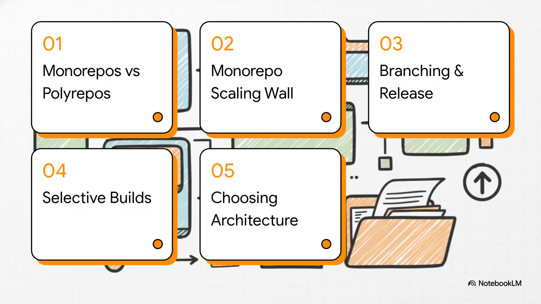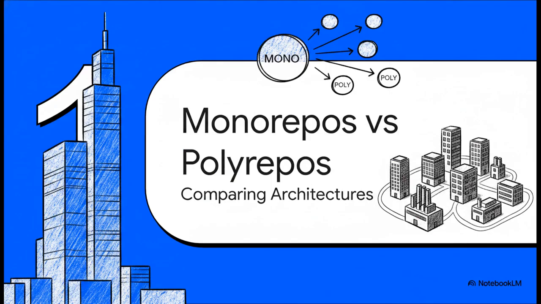Okay, let's dive right into this structural roadmap. First, we'll look at architecture, monorepos versus polyrepos. Then, the monorepo scaling wall. After that, branching and release strategies, followed by optimizing with selective builds. And finally, choosing your architecture. So, Part 1. Architecture. Monorepos versus polyrepos.